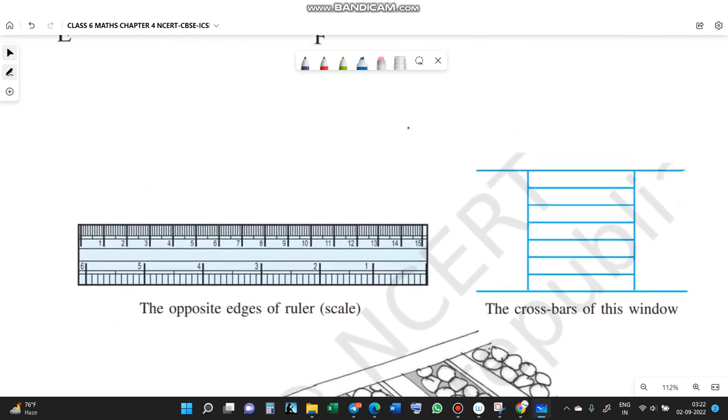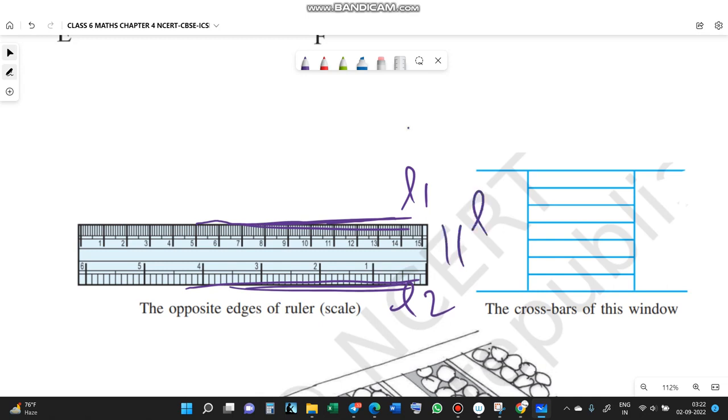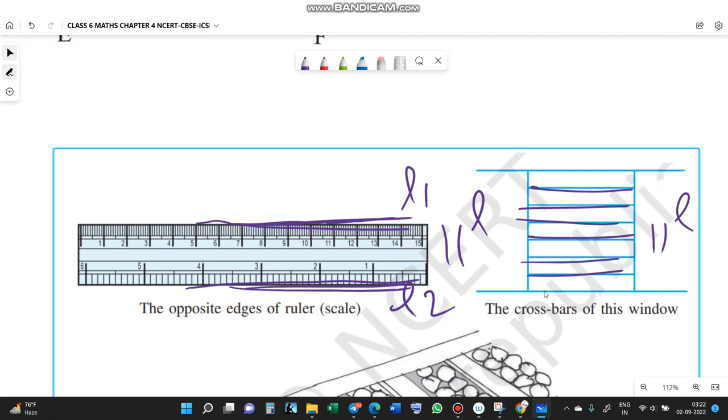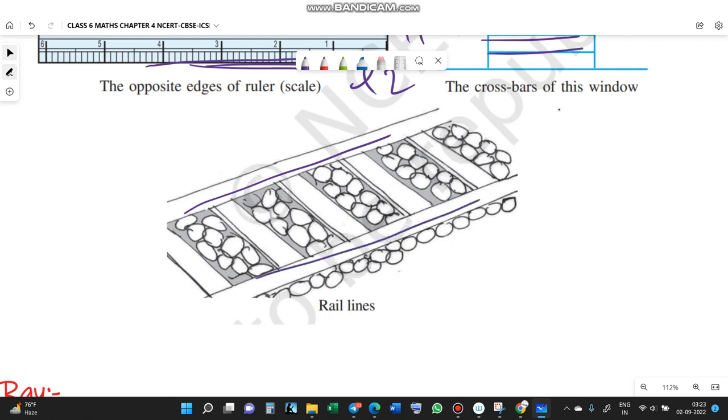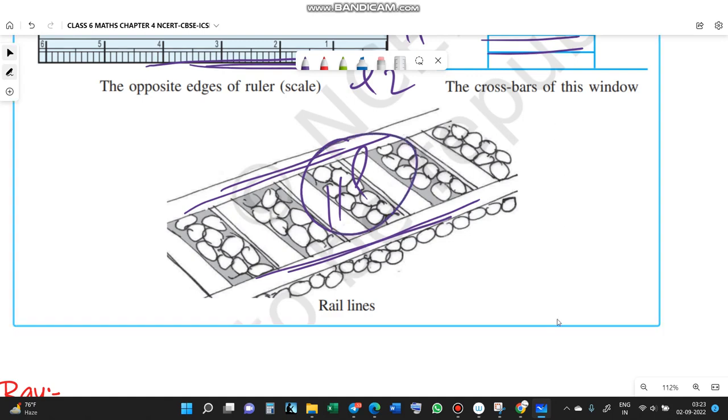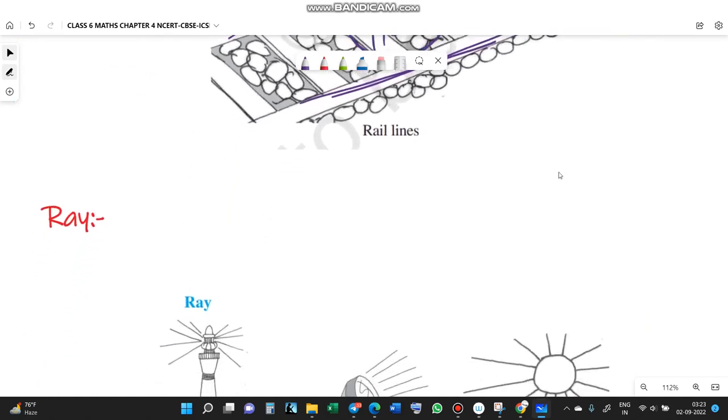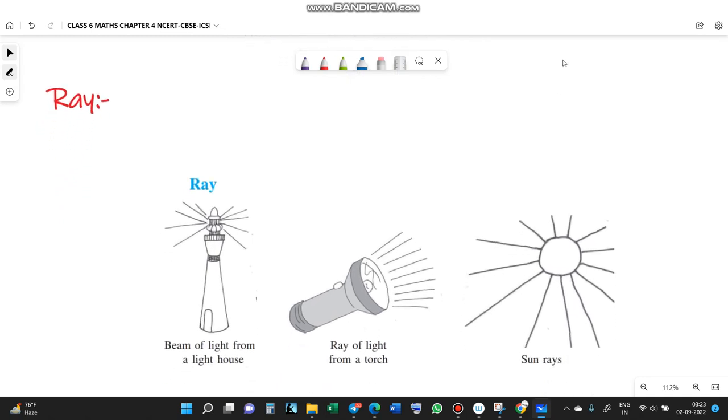Friends, here also we have an example of parallel lines. This edge is represented by a line and this edge by another line. These two lines, suppose L1 and L2, are never intersecting, meaning they are parallel. Here, the crossbars of a window are also parallel. Here are rail lines where trains run. These rail lines are also parallel. You see other examples near you and write in the comment section.